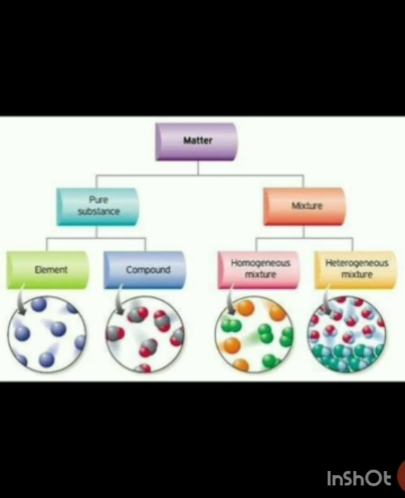Now we are going to talk about mixtures. As we studied in our previous class, a mixture contains more than one type of compound in it, and we took the example of honey. Honey consists of different compounds like glucose, water, and some minerals. So it is a mixture. It's not a pure substance. And we classified mixtures as homogeneous mixtures and heterogeneous mixtures.